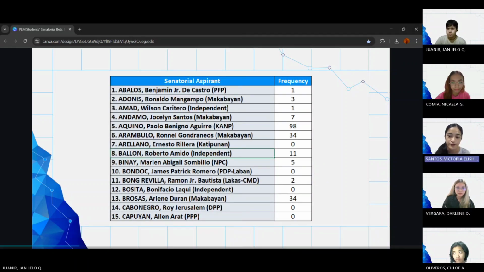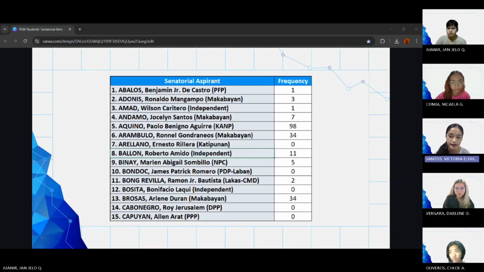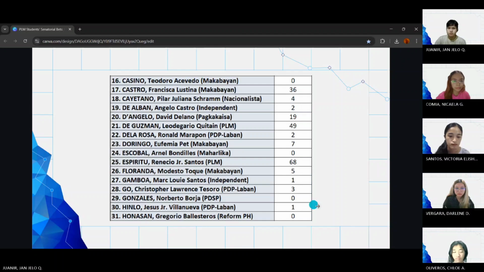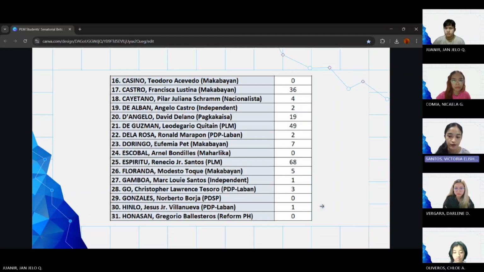In the survey, we included all 66 senatorial aspirants. In the image, we can see that Bam Aquino has 98 favored votes. Next slide. There are a number of candidates that got 0 favored votes. Next slide, please.